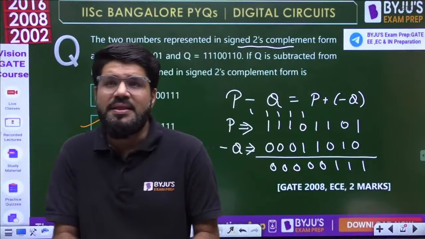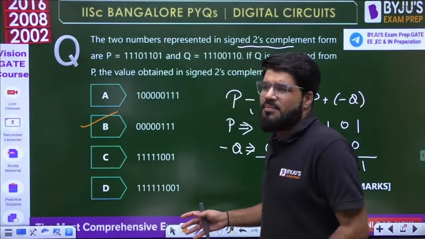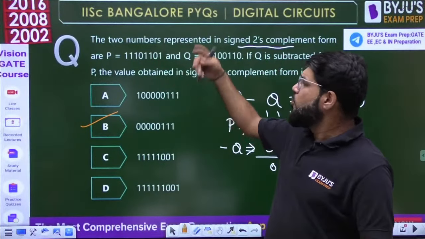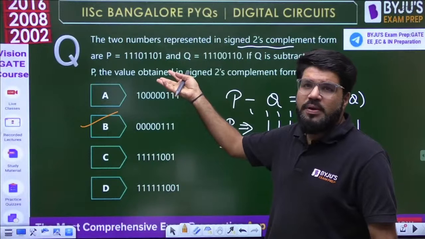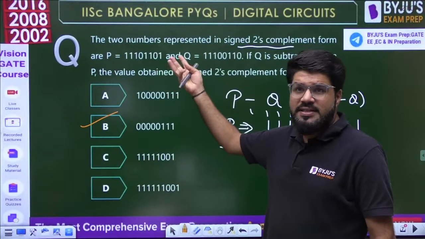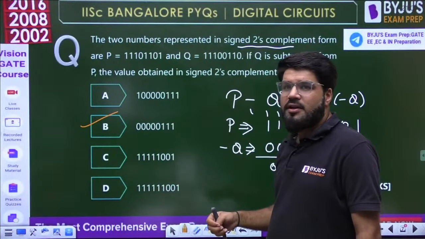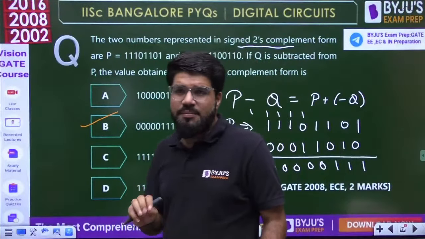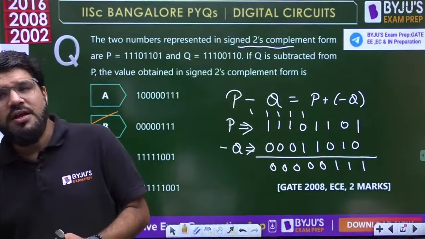You know, there is another method. The alternate method is to convert P and Q both to decimal, and then you can do P minus Q in decimal. In decimal it is easy, and then you can convert back to binary. It is a little bit more time taking, but you can do this directly. Okay, but just in case you have any confusion, you can follow that.